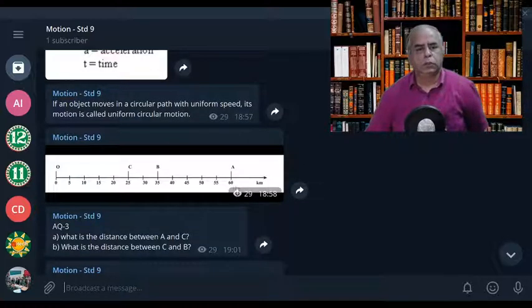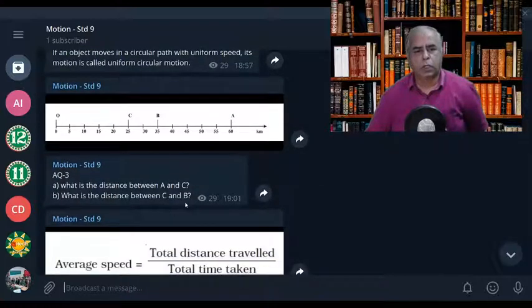Now, let us look at a few problems here. Look at this diagram. It is given 0 to 25, then B 35, then A. So A is at 60 kilometer, B at 35 kilometer, C at 25 kilometer. Now, what is the distance between A and C? Can you tell me? 35, sir. Between A and C. What is the distance between C and B? 10, sir. Okay, right.